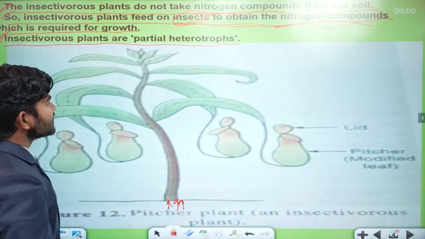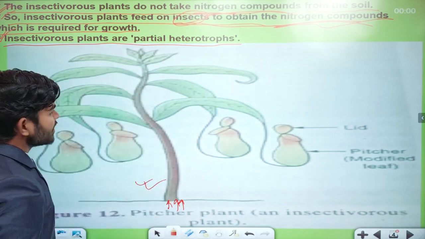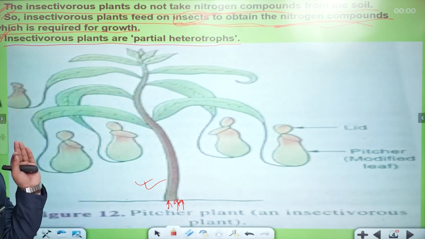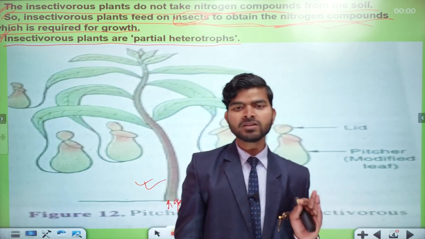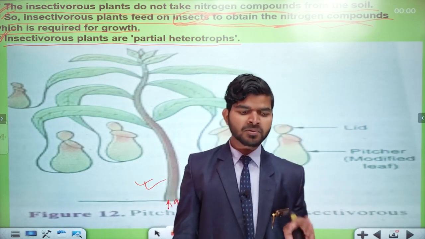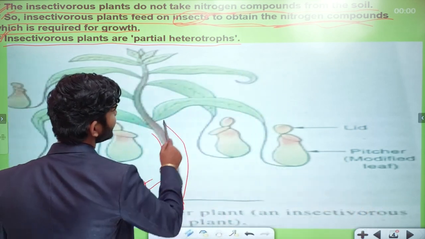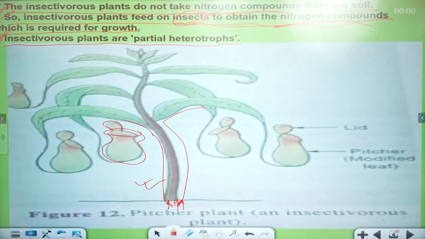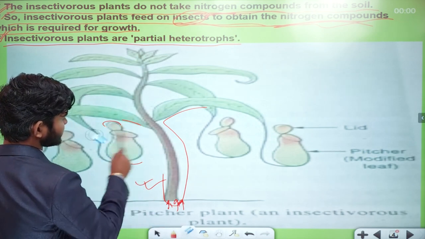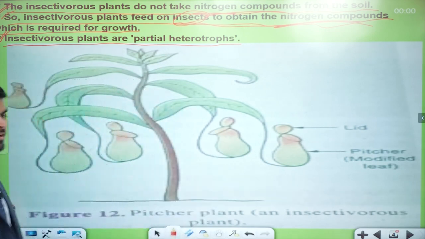The figure here is the figure of a pitcher plant, showing how pitcher plants look. Questions may be asked like: explain what insectivorous plants are, give examples, and explain with a figure. Then you can also draw this figure in your examination. All right, a very interesting figure. All clear. If you want, you can draw this figure in your notebook, an important figure.